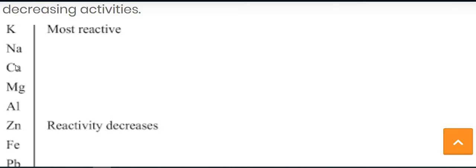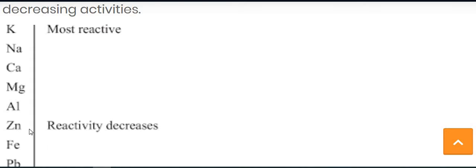If we take the example of calcium and sodium, then calcium is less reactive than sodium. So going downwards, the reactivity of the metal decreases.